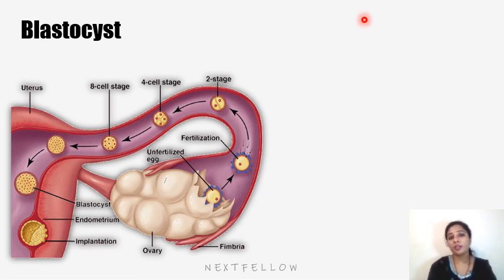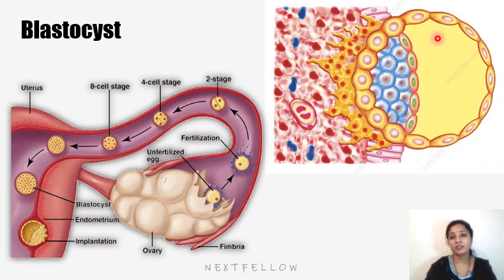Then the amniotic cavity develops on the dorsal side of the epiblast, whereas the yolk sac cavity forms below the hypoblast cells. The yolk sac cavity is called the exocoelomic cavity. We can see the epiblast, hypoblast, cytotrophoblast, syncytiotrophoblast. This is the wall of the endometrium, and these are the blood vessels present within the endometrium, arteries and veins.